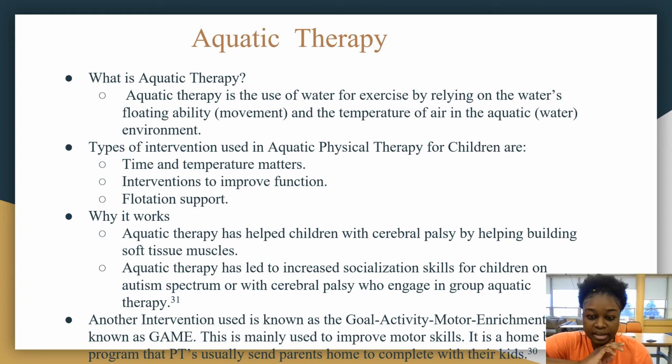Another intervention is the Go activity motor enrichment, known as the GAME. Usually the PT would send the child home with a game that their parents would need to complete with them, just to see where their skill level is.